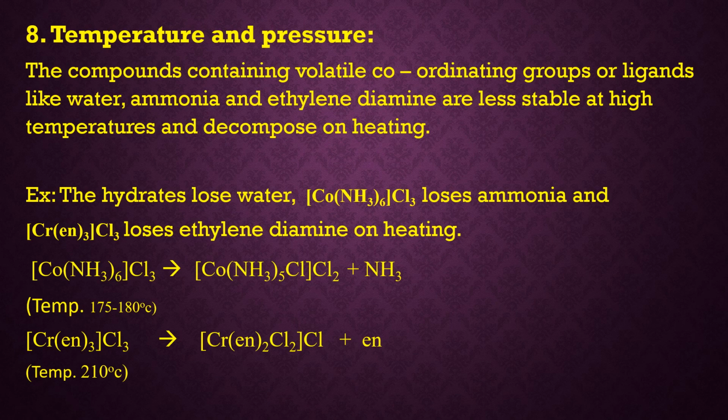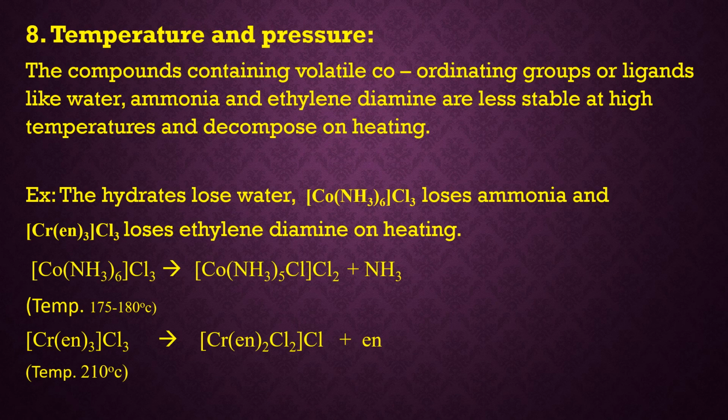Co(NH3)6Cl3 gives Co(NH3)5Cl2 plus NH3 when heated from 175 to 180 degrees centigrade. So ammonia is being lost by the complex when it is heated from 175 to 180 degrees centigrade.